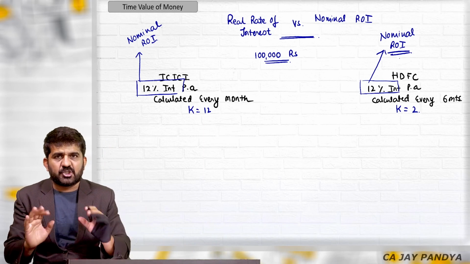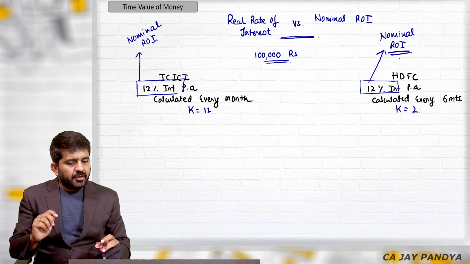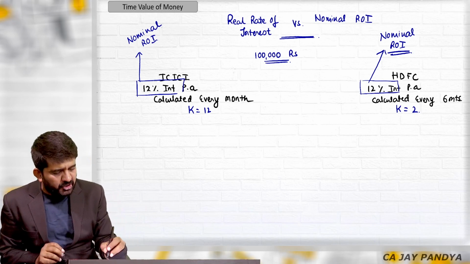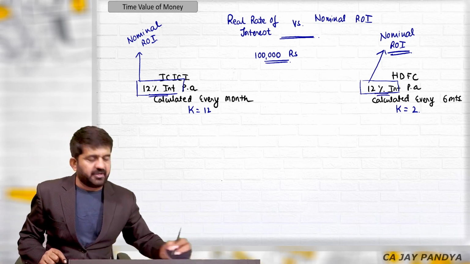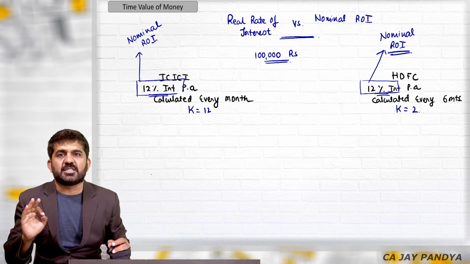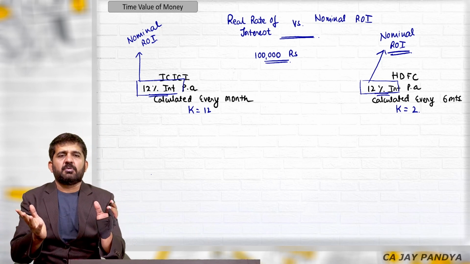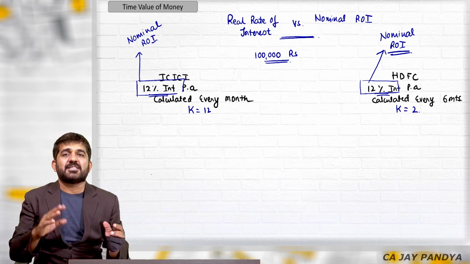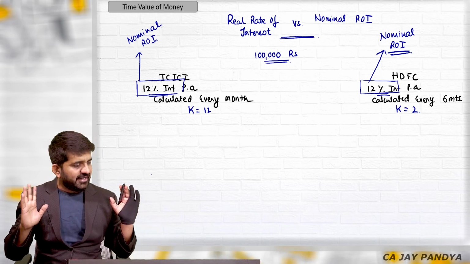That will be our last topic for today's lecture. You can never make a decision just by seeing this nominal rate of interest. 12%, 12%. You will not be taking a sound decision, because both are giving me 12% rate of interest. I may invest either in ICICI Bank or in HDFC.